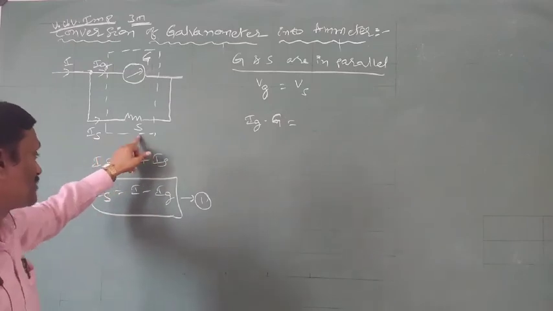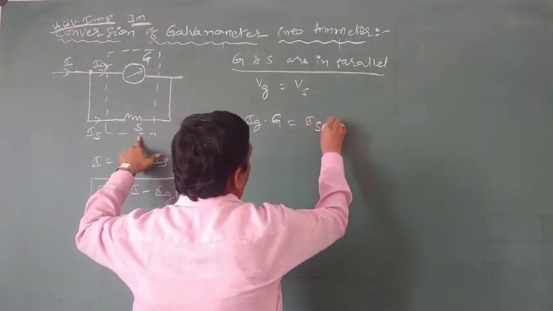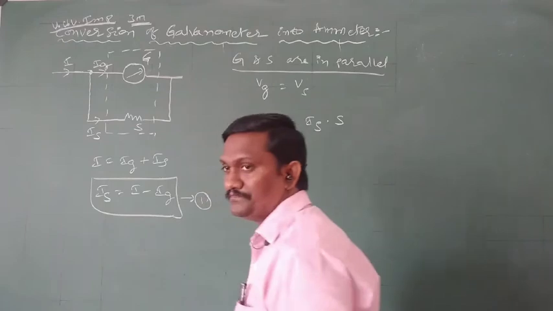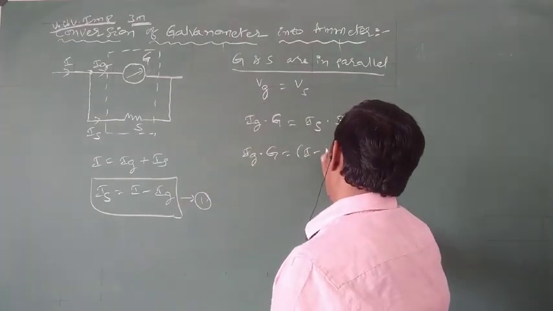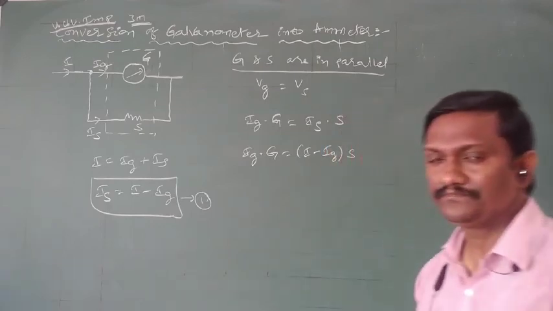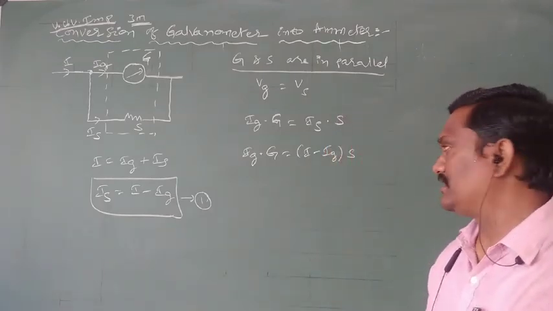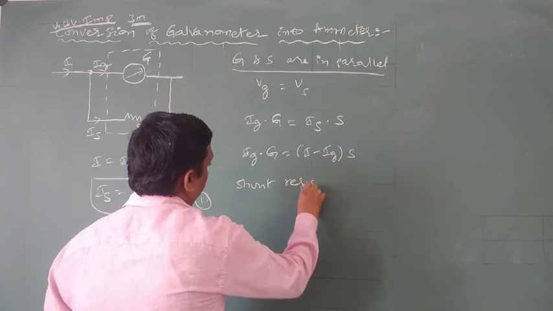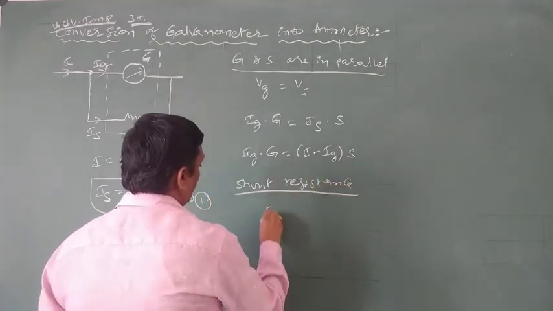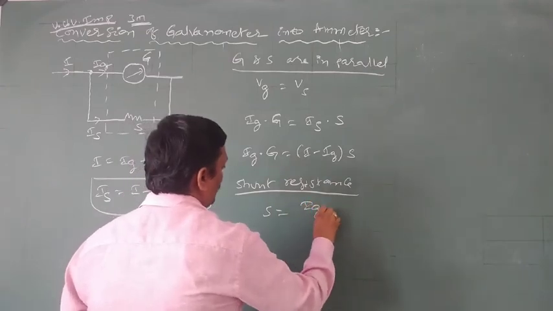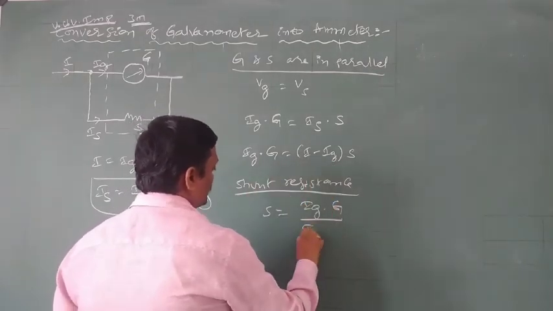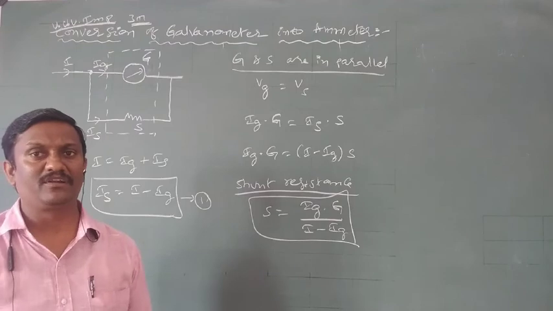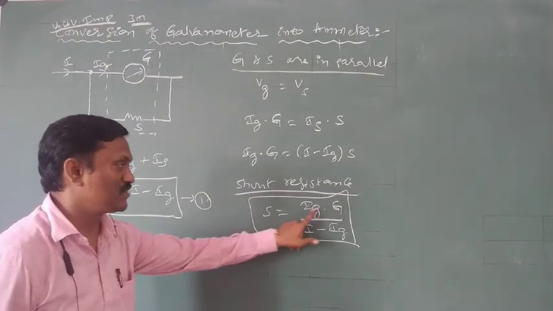This is equal to the potential difference across the small resistance or shunt resistance. Here potential means current into resistance. Current means IS, resistance means S. Or IG into G is equal to IS, and we know IS is I minus IG, into S. So to convert a galvanometer to an ammeter, the required value of small resistance or shunt resistance S is equal to IG into G by I minus IG.